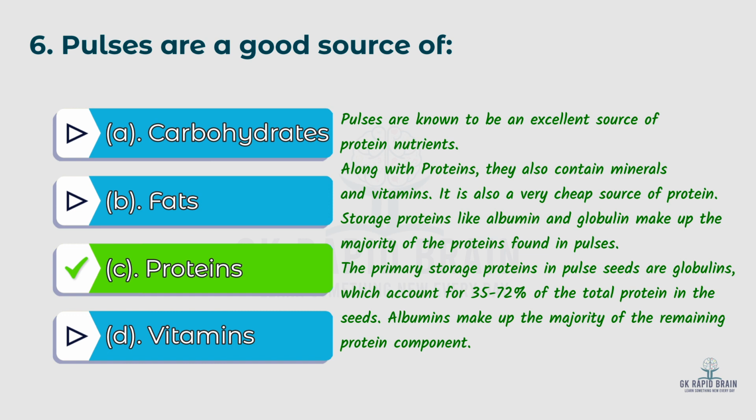Storage proteins like albumin and globulin make up the majority of the proteins found in pulses. The primary storage proteins in pulse seeds are globulins, which account for 35 to 72% of the total protein in the seeds. Albumins make up the majority of the remaining protein component.